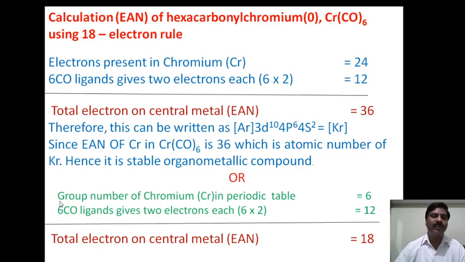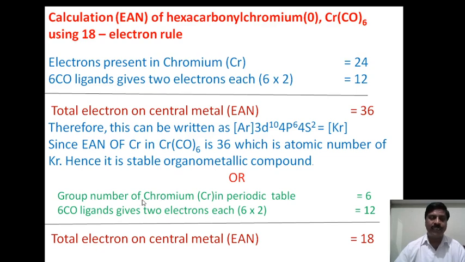We can also calculate the EAN by another method, using an alternate formula for the EAN of the central metal atom in the compound. We write the group number of the central metal atom. What is the group number? The modern periodic table consists of 18 groups and 7 periods. The vertical columns, 18 in number, are called groups, and the horizontal rows, 7 in number, are the periods.